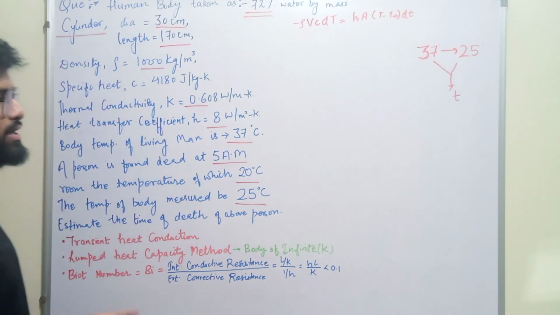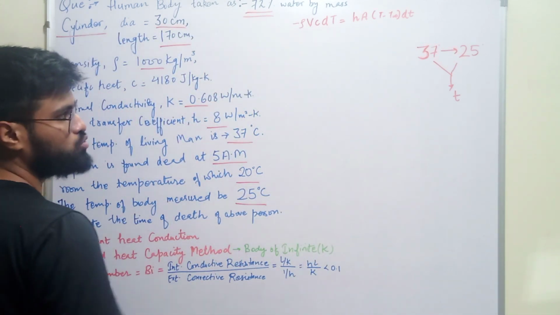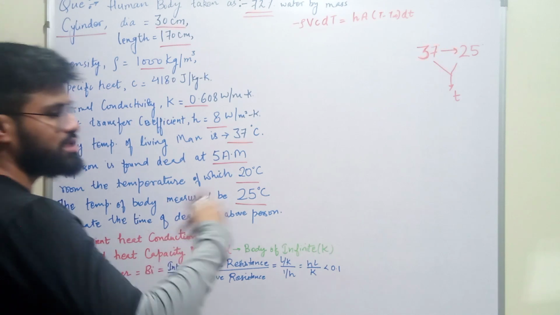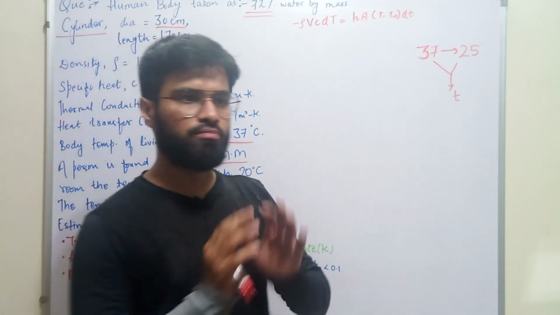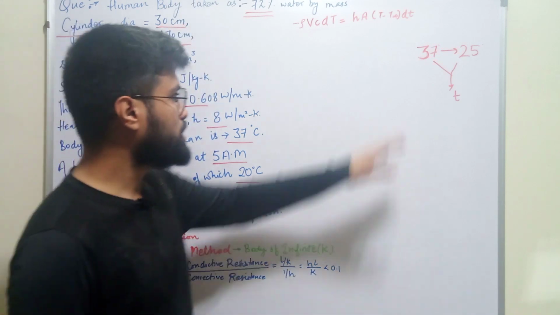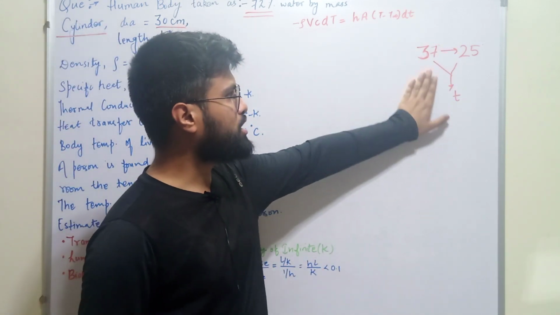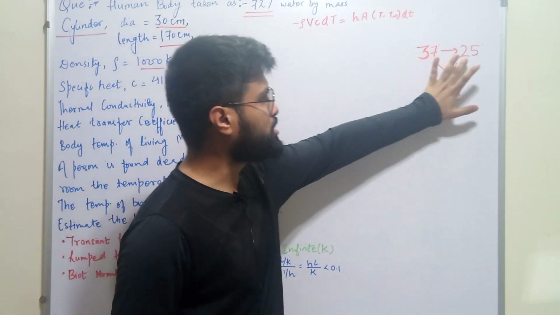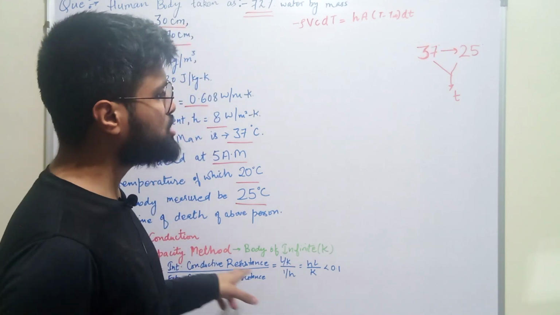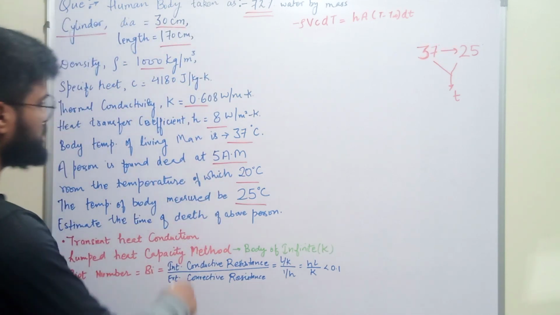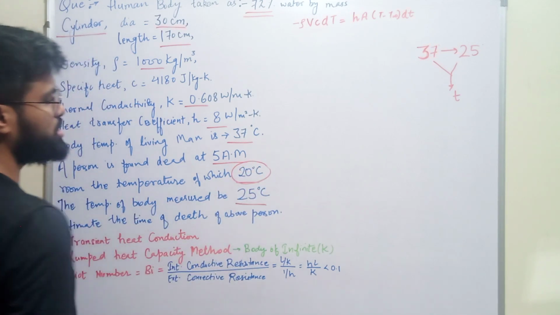We have to calculate the time taken by the body to change its temperature from 37 degrees Celsius to 25 degrees Celsius. This is the main concept. We entered the room, we measured the temperature, and we saw that the temperature of the body is 25 degrees Celsius. So we have to find the time taken by the body to go from 37 to 25 degrees Celsius, and the surrounding temperature T naught is 20 degrees Celsius. We take the room temperature as 20 degrees Celsius.